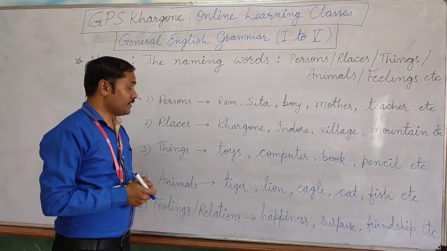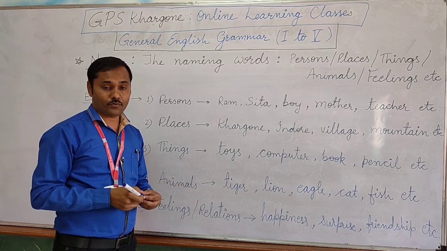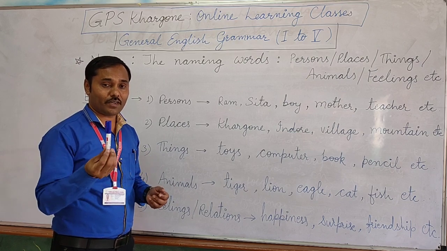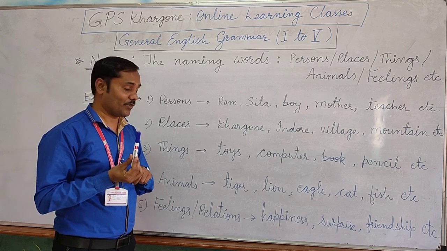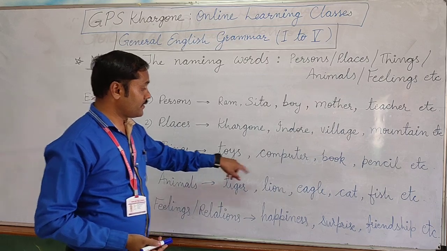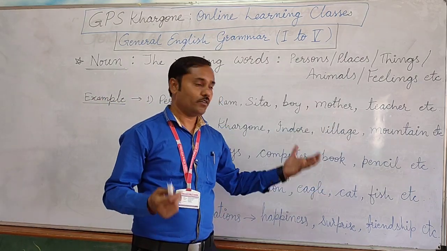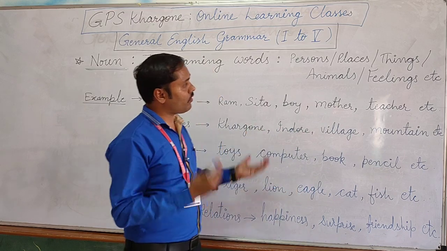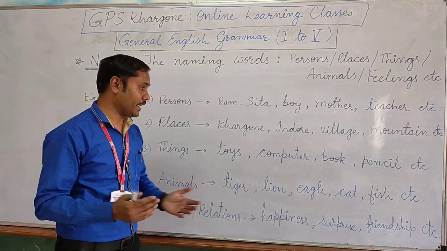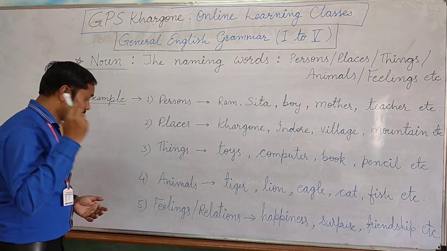Things, yes. Things also have been given names. Otherwise, how would we identify that this is a marker? Okay. So toys, computer, books, pencil, mobile, videos, all the things have been given some names. So these are the names of some things.